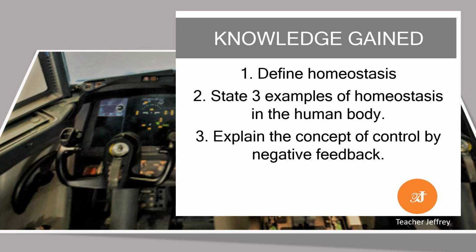Our knowledge gained today are: 1. We define homeostasis. 2. We give 3 examples of homeostasis in the human body. And 3. We explain the concept of control by negative feedback.